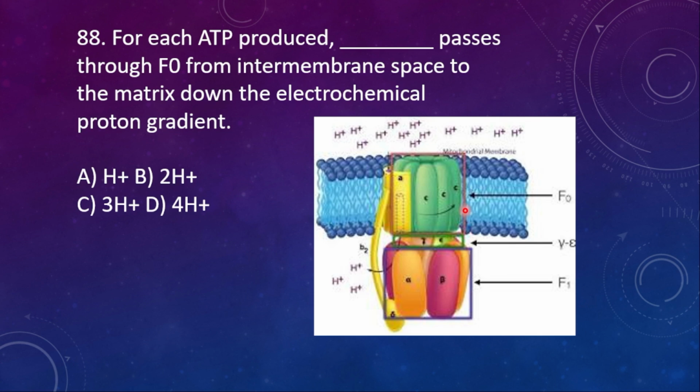This is F1, this is F0. F0 is embedded and F1 is free. From the matrix, the protons will come out to maintain the gradient, isn't it? How many protons are required to form one ATP, he is asking. The right option is 4 protons. So here the right option is option D.